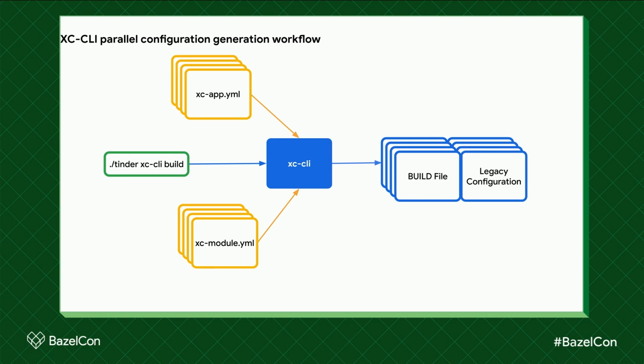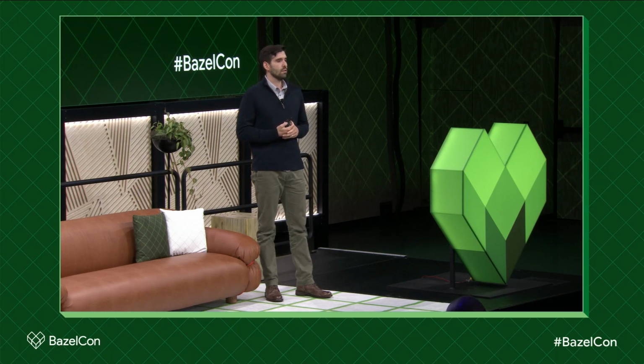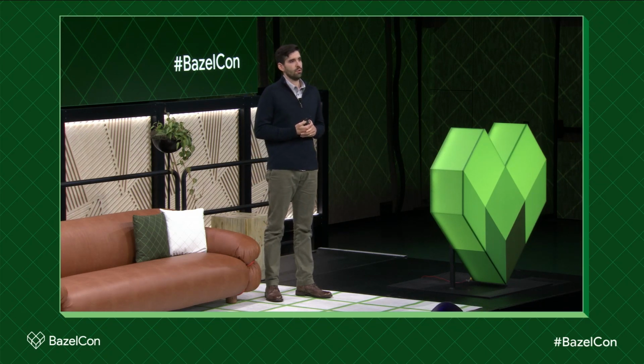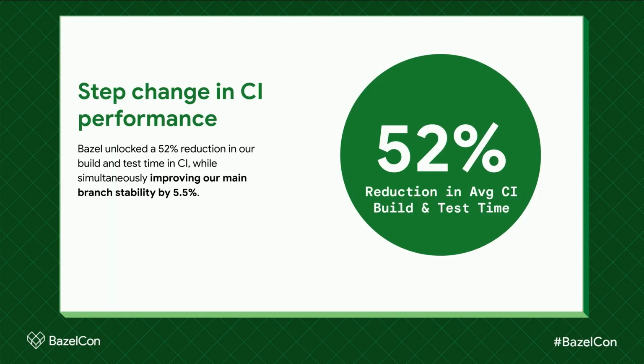So here's a flow diagram of one of our key tools internally called XCCLI. Developers run a command that code generates all configuration files in the repository. After XCCLI was deployed, we were able to run parallel CI jobs without interfering with the legacy workflows. After closing the remaining synchronization gaps between our legacy build system and Bazel, we were able to quickly validate the stability of our build and gather performance metrics.